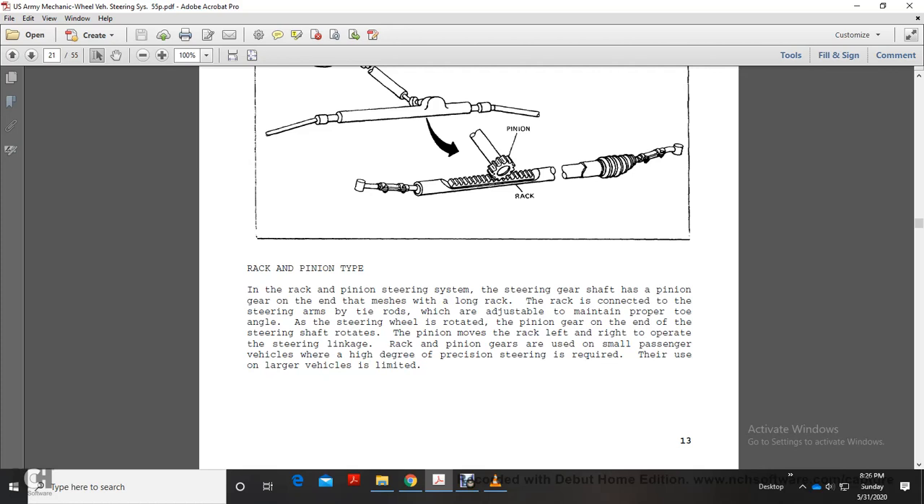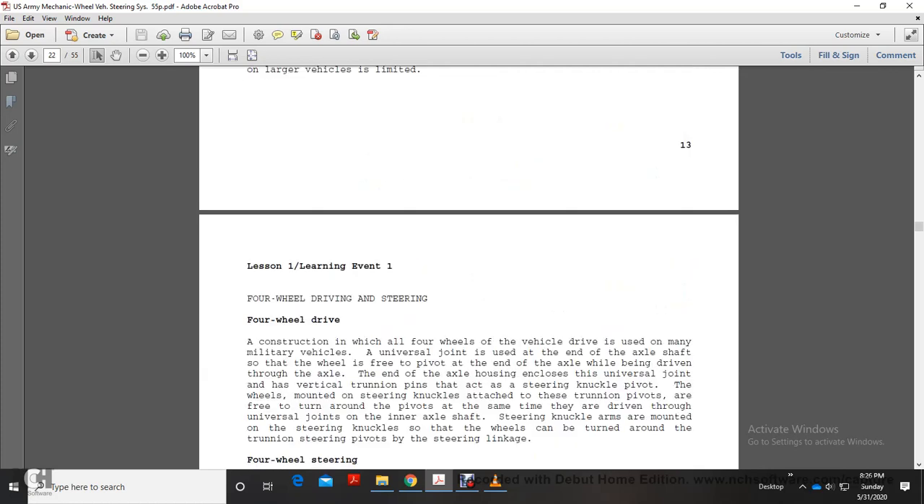Rack and pinion gears are used in small passenger vehicles where a high degree of precision steering is required. Their use on large vehicles is limited.